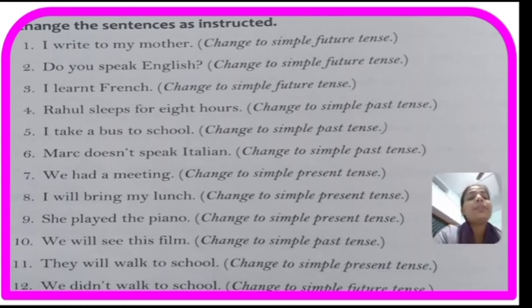S-P-L-A-Y-S, plays. Verb 5th form. Next, we will see this film. Change to simple past tense. We saw this film. They will walk to school. Change to simple present tense. They walk to school. Okay, then it will be in simple present tense. We didn't walk to school. The last sentence, change to simple future tense. We will not or we won't walk to school. So this will be the correct formation of the sentence.